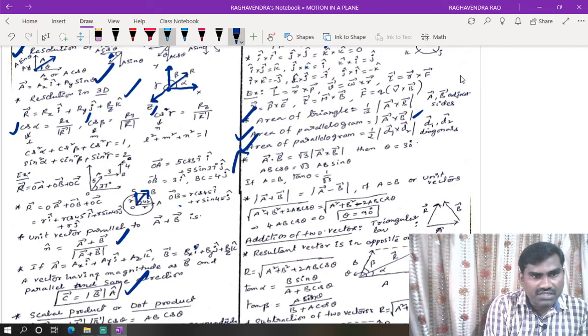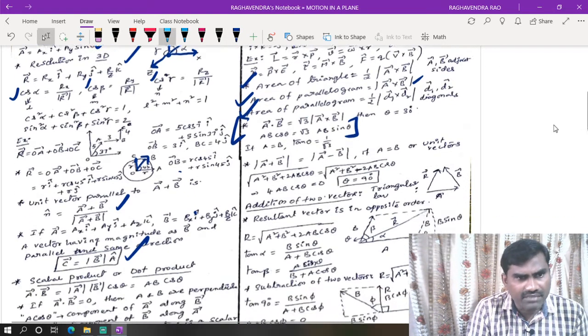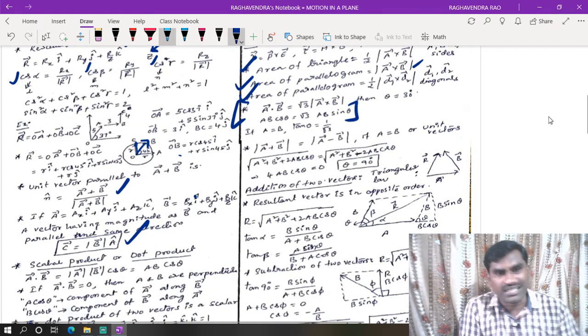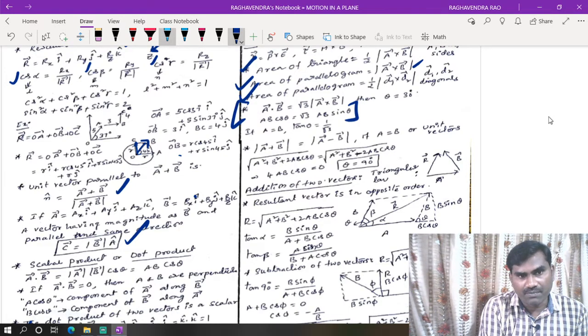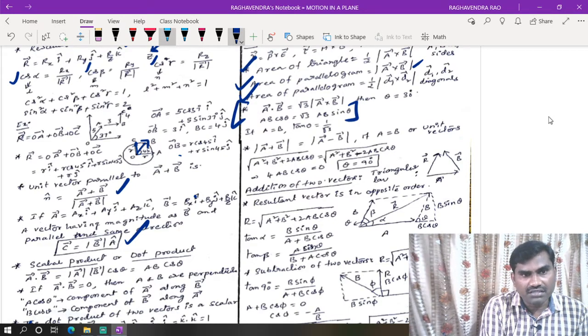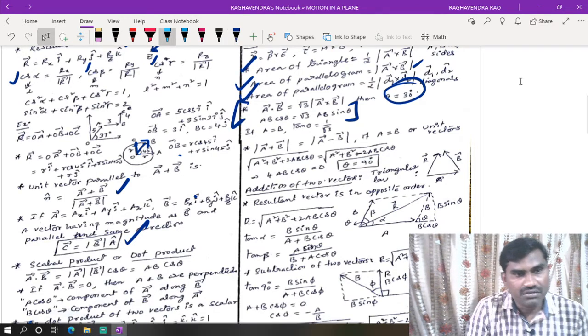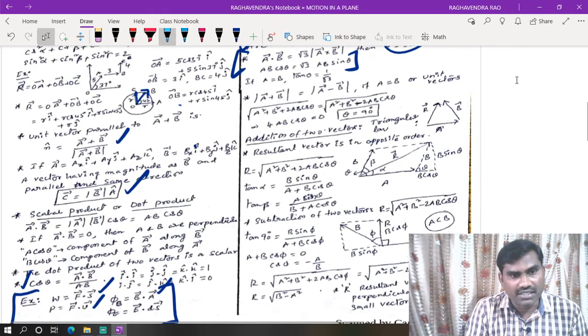Now this question was asked in the NEET examination previously. That means a relation between the dot product and cross product. So A bar dot B bar is equal to root 3 into A bar cross B bar. Now here we have AB cos theta, and this is AB sin theta. So sin by cos will give tan. Tan theta is equal to 1 by root 3. That means theta is equal to 30 degrees.